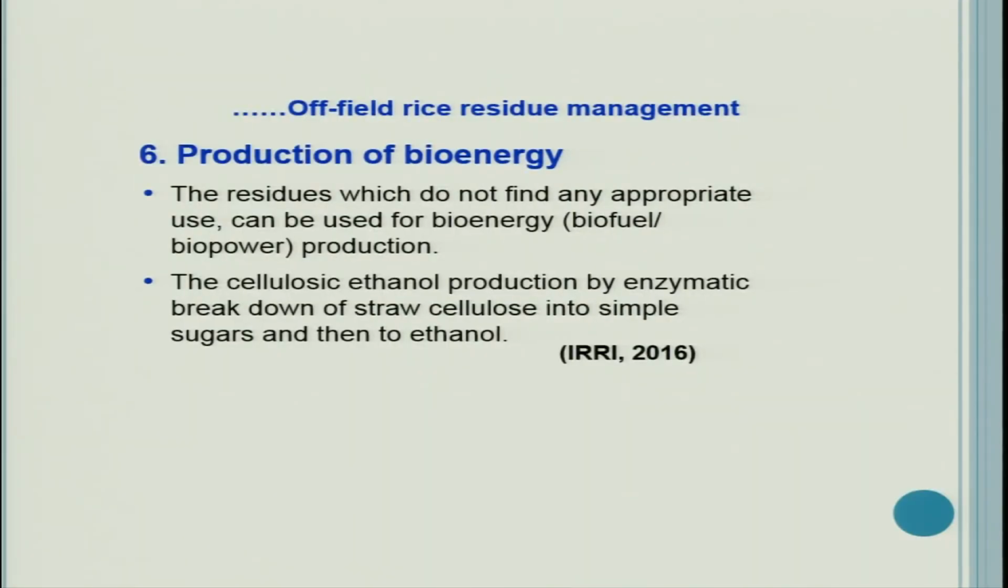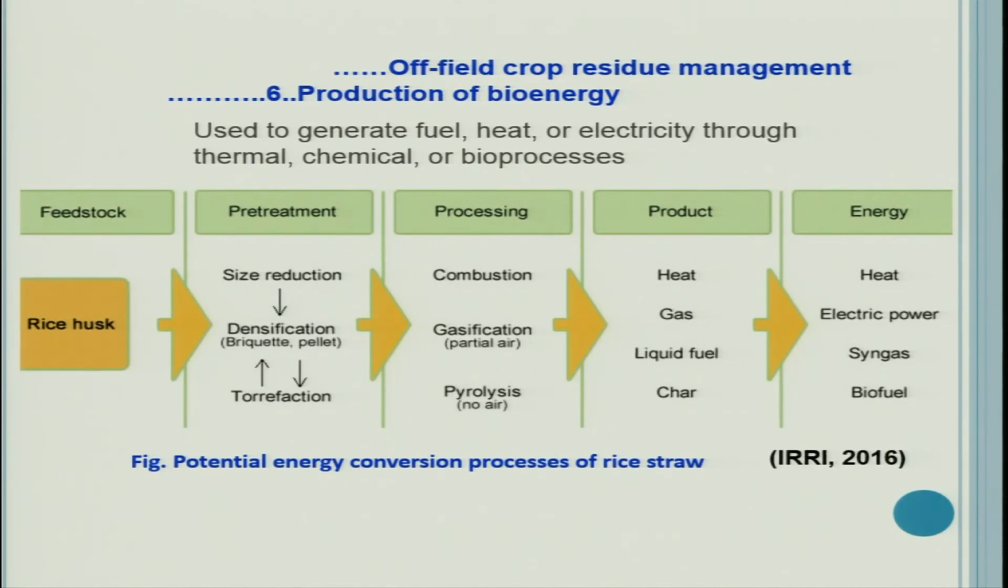Now, production of bioenergy is also possible from rice straw. The residues which do not find any appropriate use can be used for bioenergy, that is biofuel and biopower production. Cellulosic ethanol is produced by enzymatic breakdown of cellulose into simple sugars and then to ethanol. Now see and try to understand this picture. It is used to generate fuel, heat or electricity through thermal, chemical or bio processes. Potential energy conversion processes are listed in this picture.